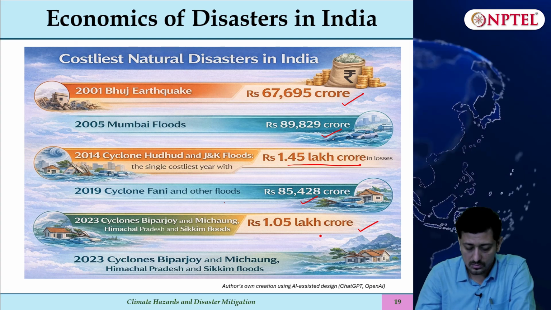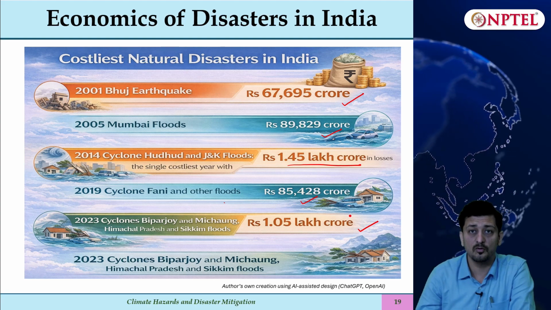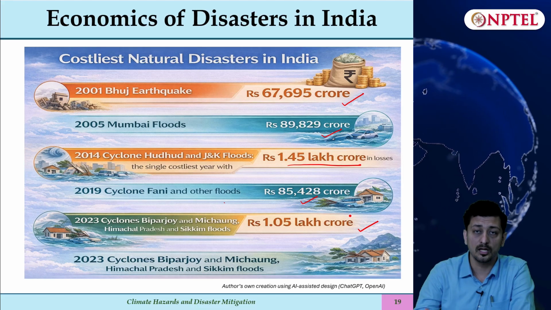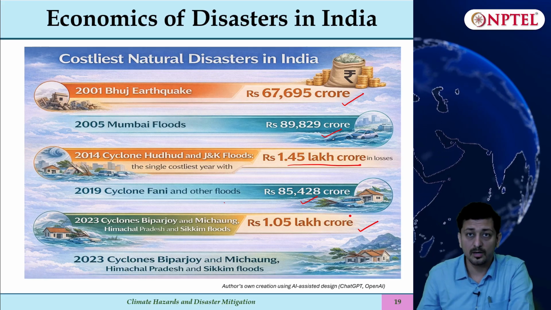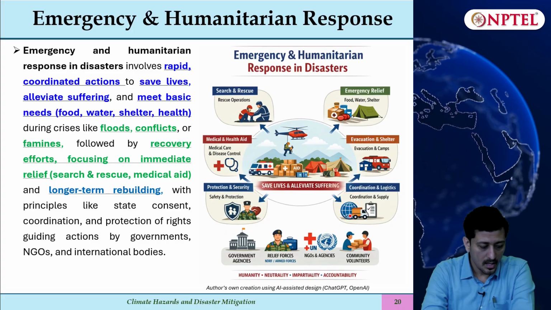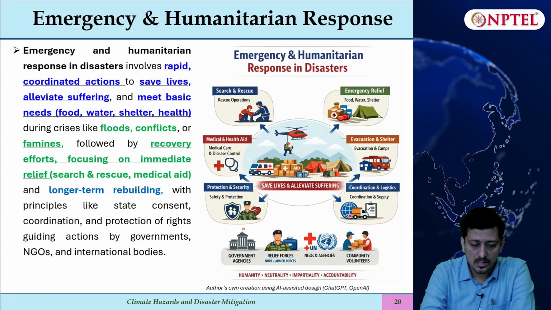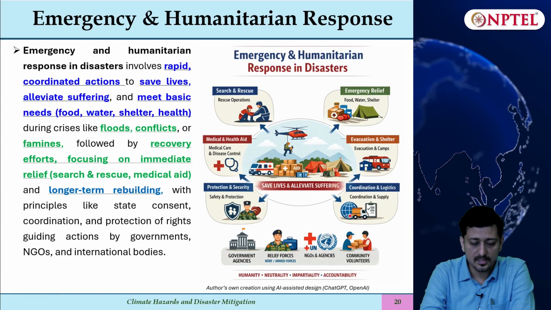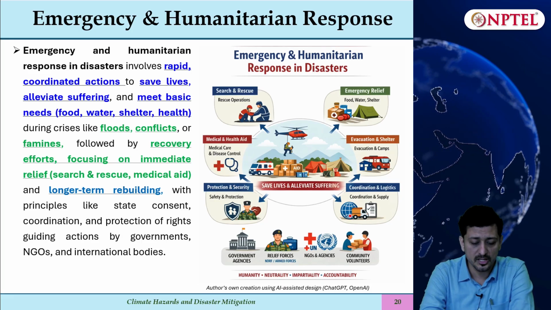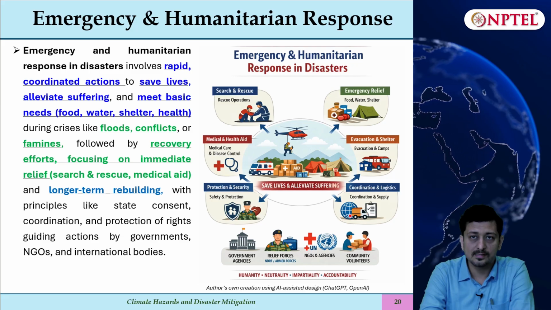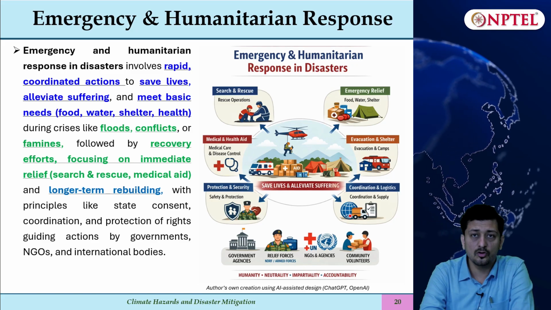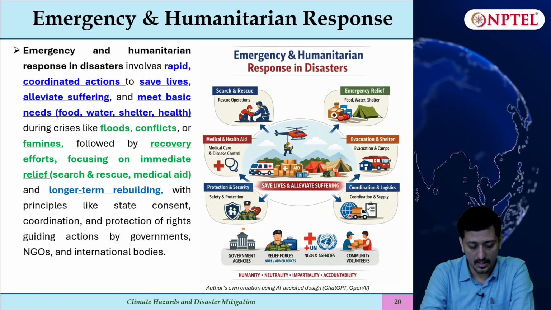The figures are very alarming for us. If we had this much amount, it could help us rebuild in a much better way, but this amount is getting lost in these disasters. Coming to emergency and humanitarian response, this involves rapid coordinated actions that save lives, alleviate suffering and meet basic needs like food, shelter, water and health during crises like floods, conflicts or famines, which are followed by recovery efforts which focus on immediate and long-term rebuilding.